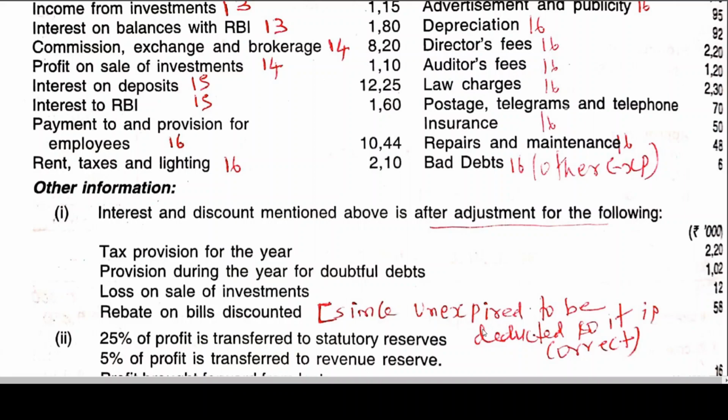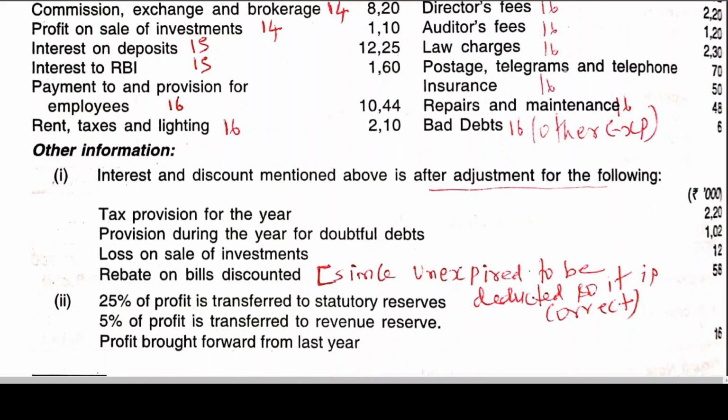So then, how to show these items? That is the important point. In simple words, where will these items go? Tax provision, where does it go?